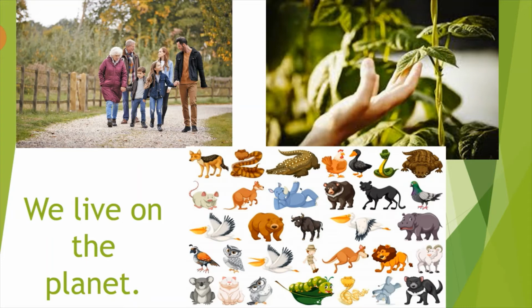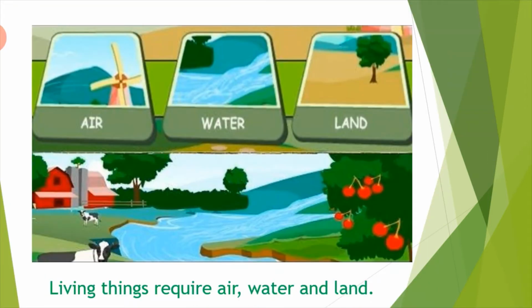Okay, and here in this picture you will come to know how air, water, and land are required for all living things. All living things, that definitely includes we human beings, animals, birds, insects, microorganisms, all come in these living things, and we all require these non-living things.